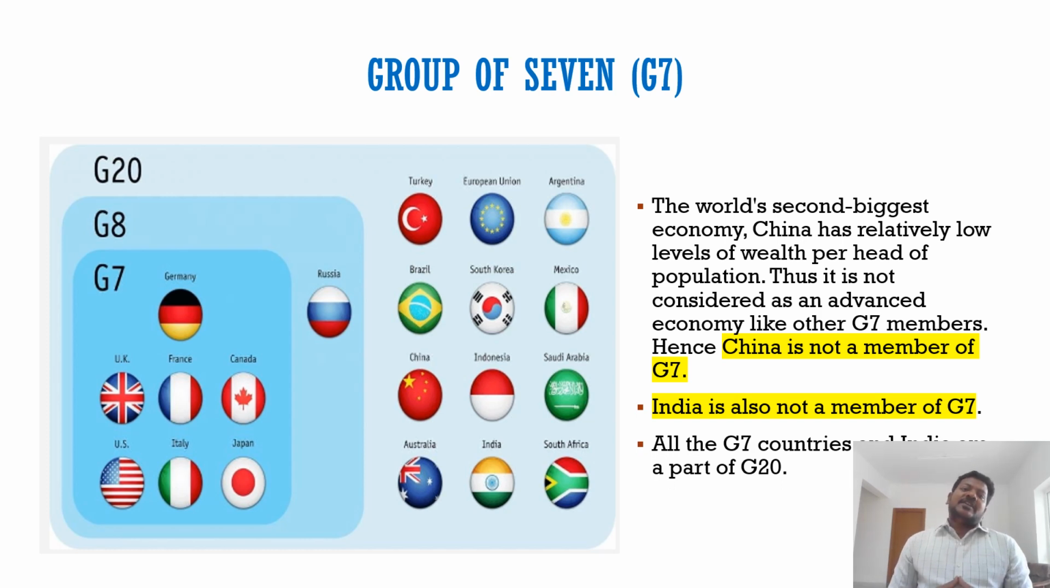But another important aspect to note here is that all the G7 countries are also members of G20. Not only the G7 countries, the BRICS countries, Brazil, Russia, India, China, and South Africa, are all part of G20. So when we say G20, it includes G7, it includes BRICS and other countries. You should be clear about this aspect.